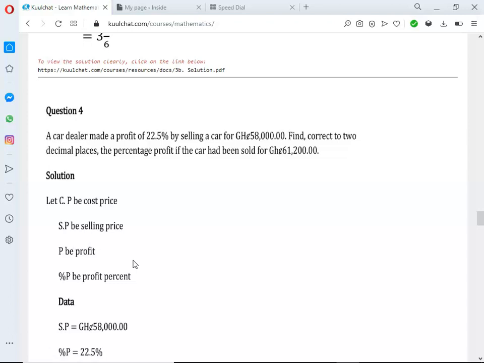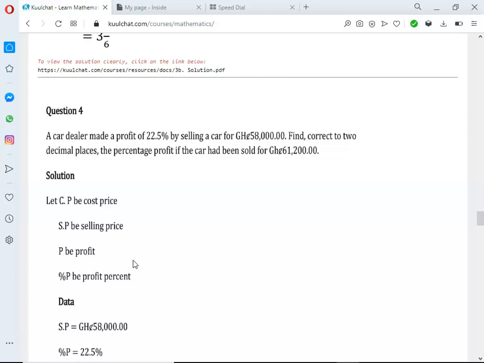If we find that, we can use the cost price and the assumption selling price to find the profit percent. So that's how simple it is. That's all about the question.